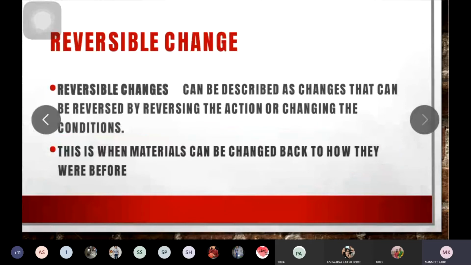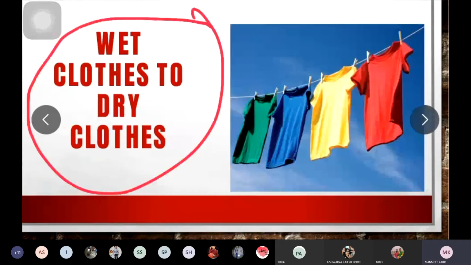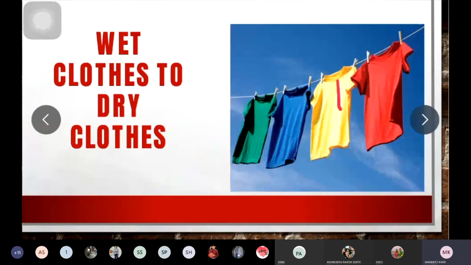Now, we will study some more examples of reversible changes. Wet clothes to dry clothes. This is one example of a reversible change. The wet clothes can be converted to dry clothes, and again those dry clothes can be converted to wet clothes.